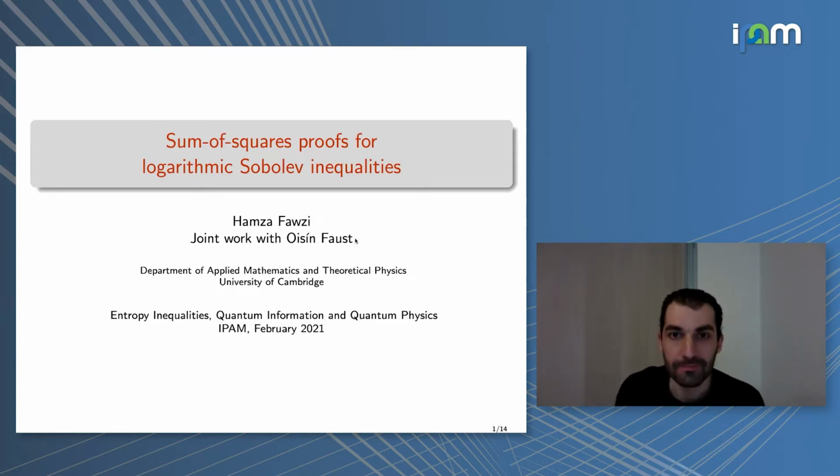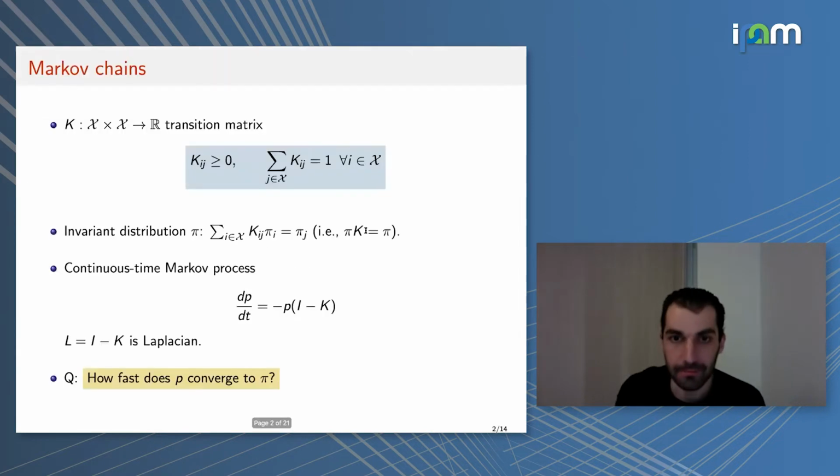The main motivation of this talk is to study Markov chains, or mixing times of Markov chains. We're given a transition matrix or a Markov kernel on a finite state space X. This means that the entries K_ij are non-negative and the sum of each row of K is equal to 1. So the K_ij are transition probabilities. And we assume that we have a certain invariant distribution pi.